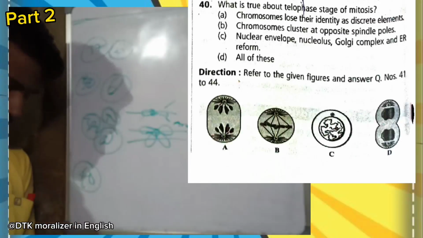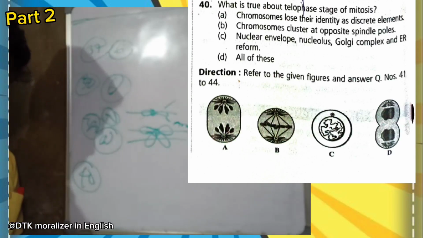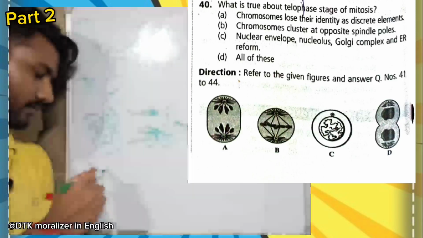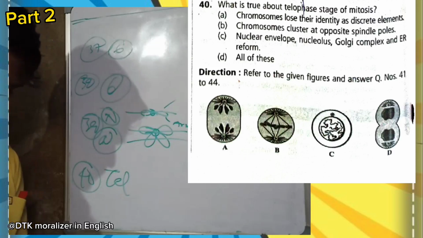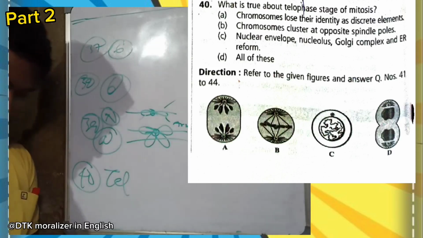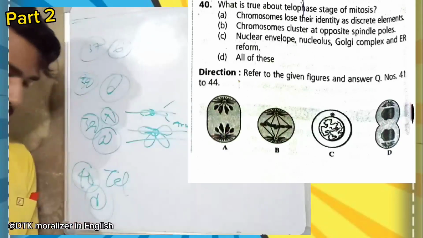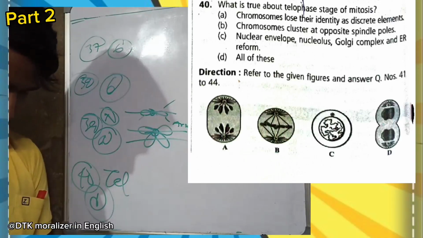Now, what is true about the telophase stage of mitosis? Chromosomes lose their identity as discrete elements. Chromosomes cluster at opposite spindle poles, nuclear envelope, nucleolus, Golgi and ER reform. So for telophase, option D is correct. All of them are true. So we have to go to the next question.